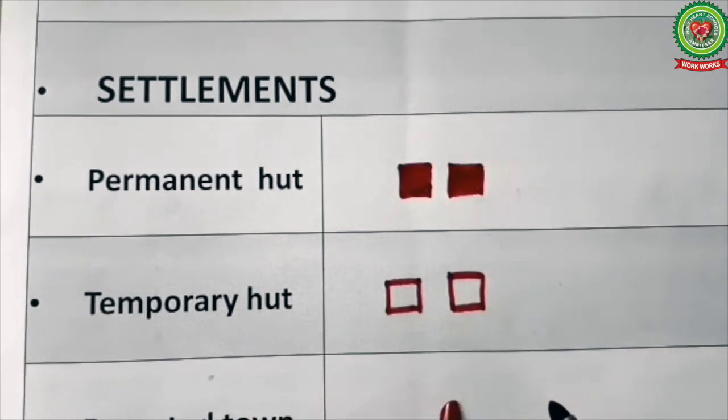The examples of temporary huts are hotels, dhabas, shops, hospitals, schools, colleges, banks, etc., where we go for some time but we don't stay there permanently. So we can visit these places for a short time.